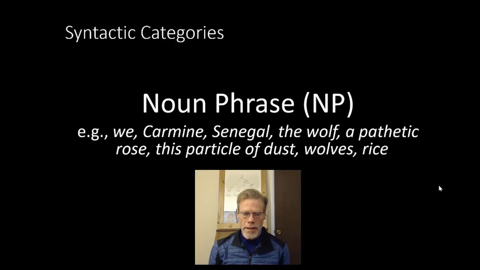I can also say Carmine likes rice, or Senegal likes rice, or a pathetic rose likes rice, or this particle of dust likes rice. Now, those latter two might sound a bit absurd, but again, it's not meaning that we're interested in, it's form. And all we're interested in is whether that string of words forms a grammatical sentence, not whether the sentence makes sense semantically. We could even say something as absurd as rice likes rice.